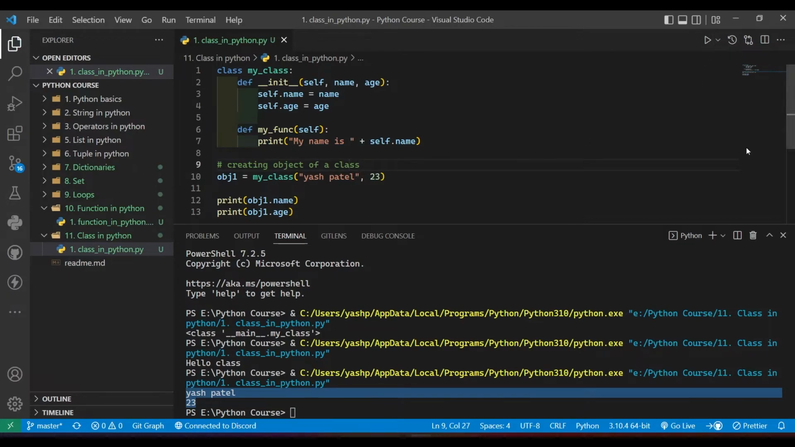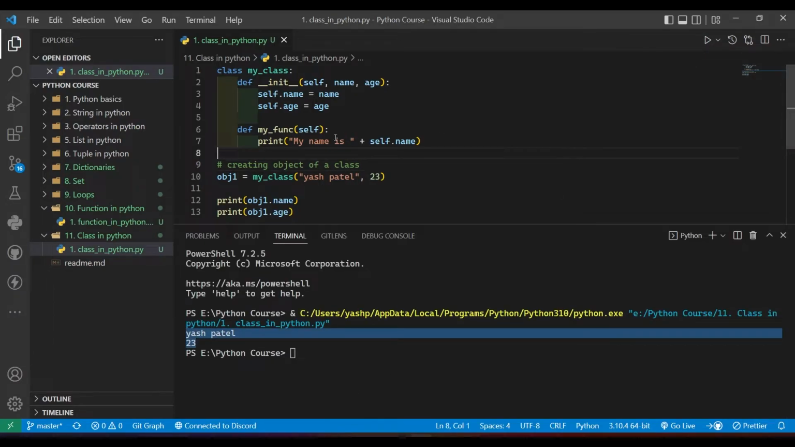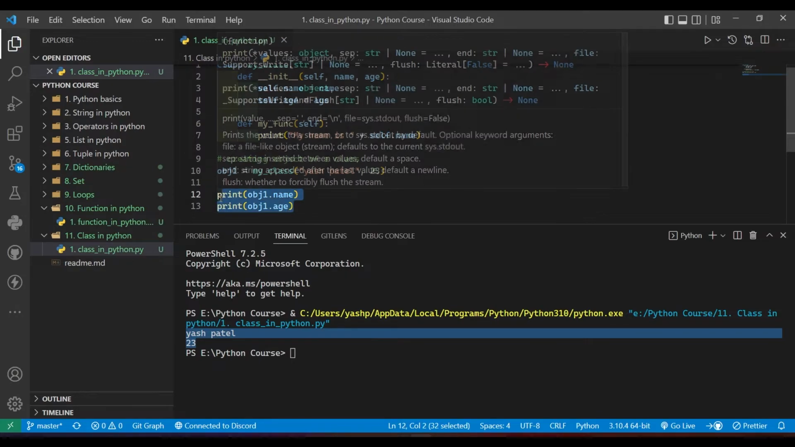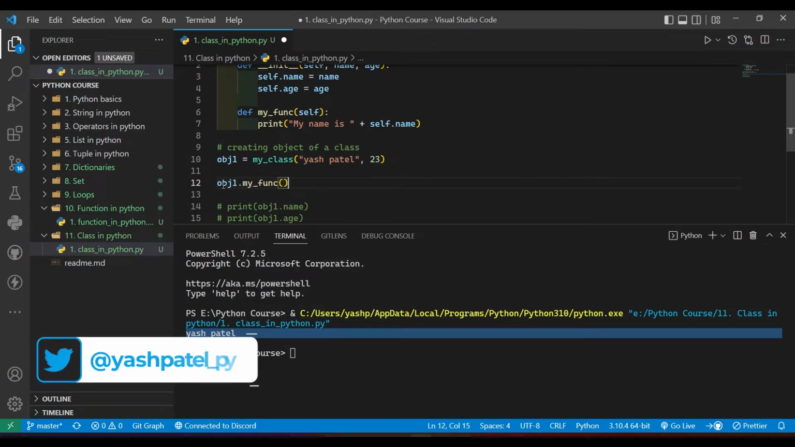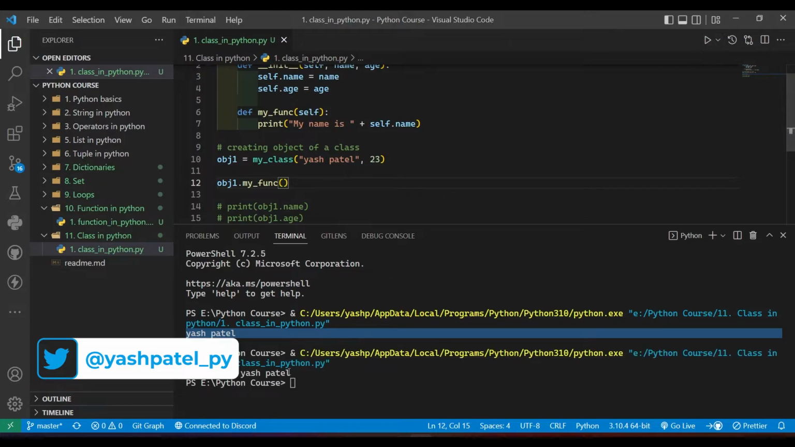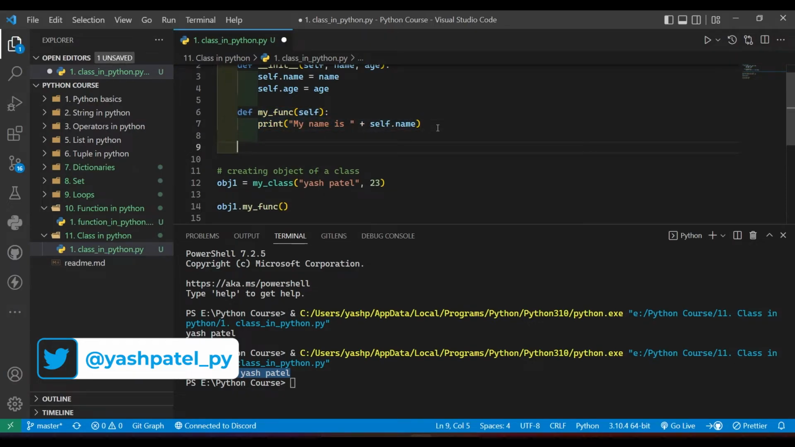Now if I run, I'll just clean this terminal, and if I run, then you can see I am not getting this output. So I need to call this function, because this is not the init function, this is a function which we have created on our own. To call a function which is present in the class, we can call it using the object of that particular class. If I say obj1.my_func() and run this, then you can see I got my statement. So this function is called now. This way you can create multiple functions.